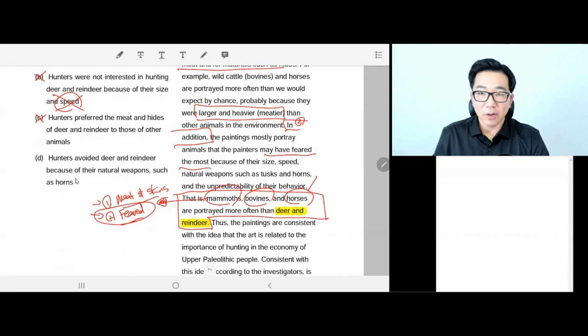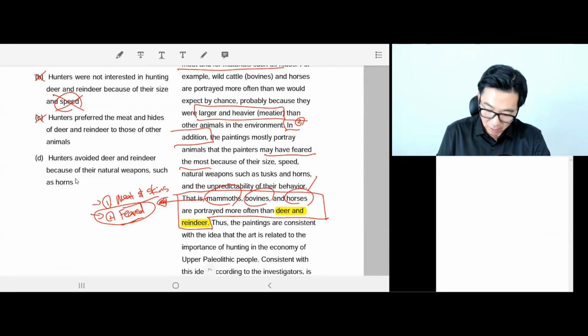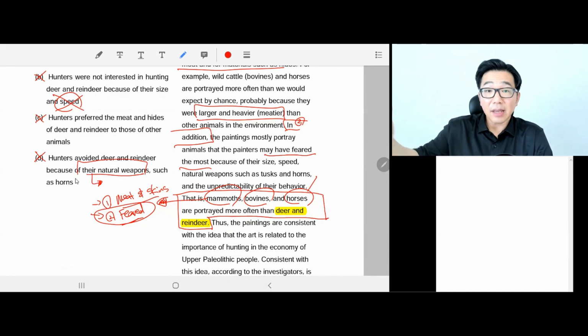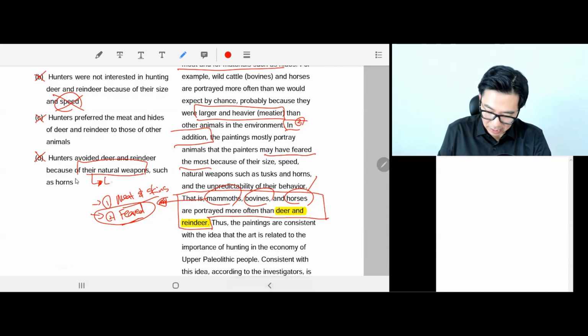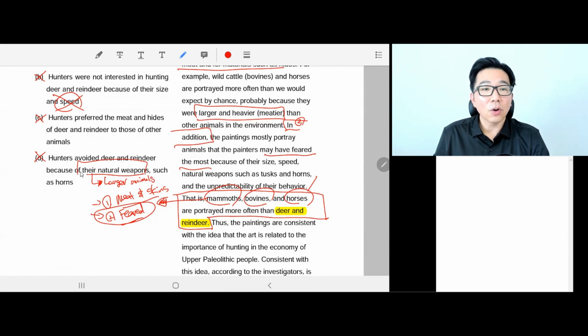That's just absurd. Exactly opposite. Natural weapons was mentioned in the passage, as we read together, as one of the reasons why they feared the larger animals. So certainly hunters did not avoid deer and reindeer because of their natural weapons.